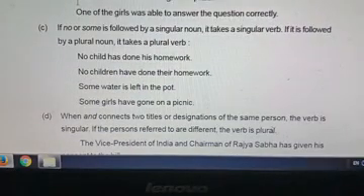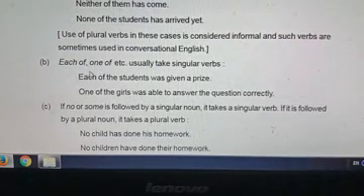Next, each of, one of also takes singular verbs. Each of the students, each of also follows the plural nouns, singular agreement. One of the girls, among the girls, one. Among the students, each one. Each individually it is told. So each of the students was. The students were, each of the students was. Singular agreement. Why? Each of, one of, either of, neither of, none of, if followed by a plural noun, the verb is singular agreement.